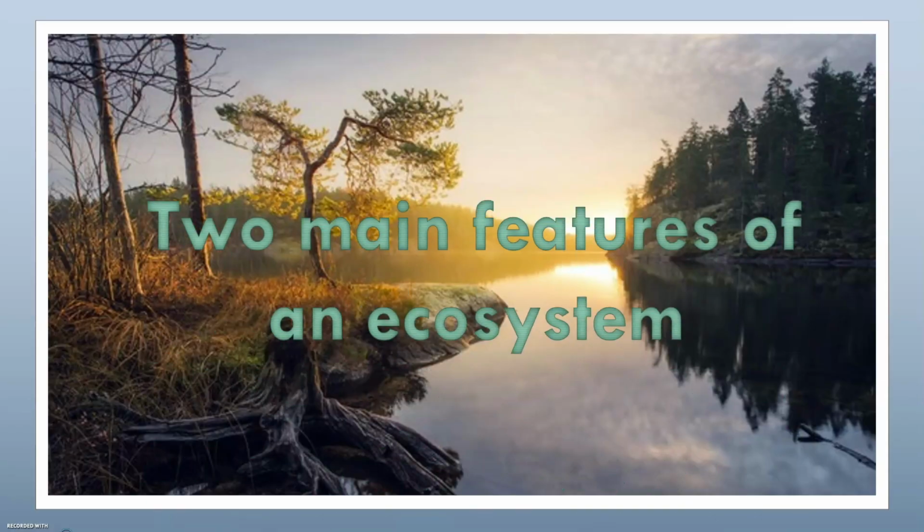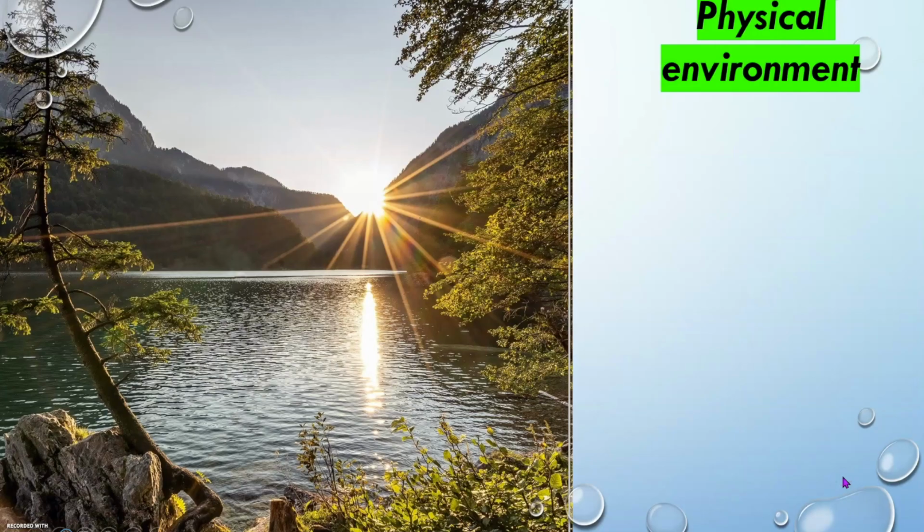So now we are going to talk about the 2 main features of an ecosystem. The first feature is the physical environment. Everybody repeat after me. Physical environment. Very good. So the physical environment are non-living things.